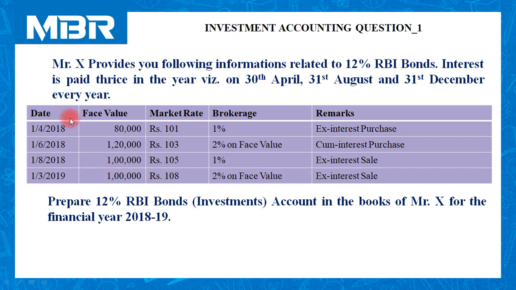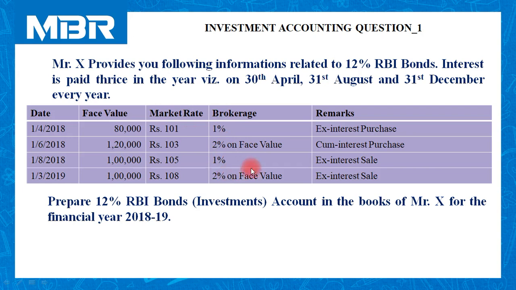In the given table, we have the dates of transactions that we need to execute in proper sequence, the face value of the investment either purchased or sold, the market rate, and information related to brokerage.